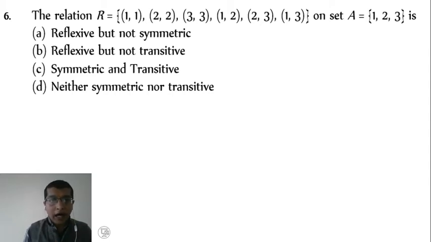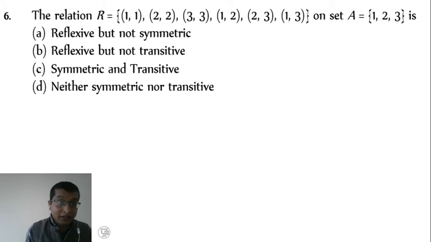The relation R equal to {(1,1), (2,2), (3,3), (1,2), (2,3) and (1,3)} on a set A equal to {1, 2, 3} is... See, the following four options are there that we have to examine. We have to check reflexive relation, symmetric relation, transitive relation. Depending on that, we can write whether it is an equivalence relation.